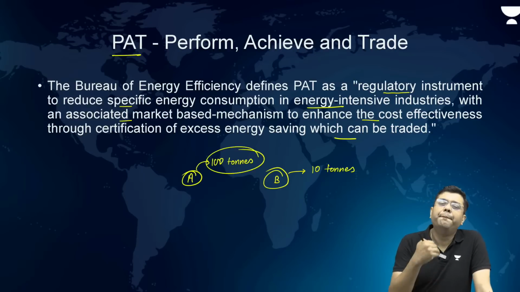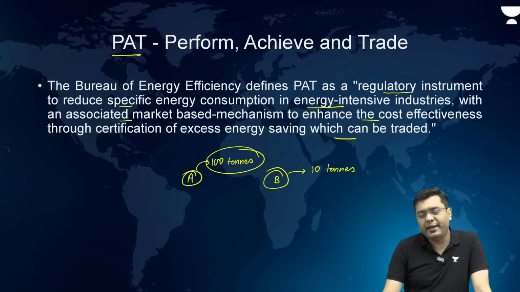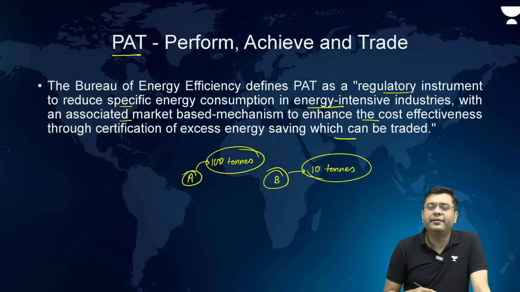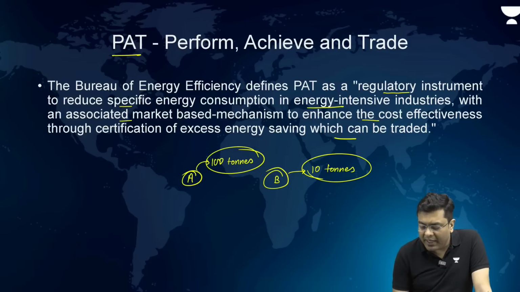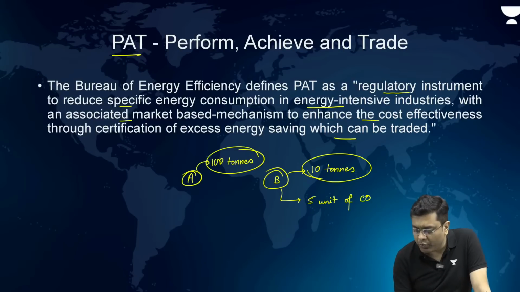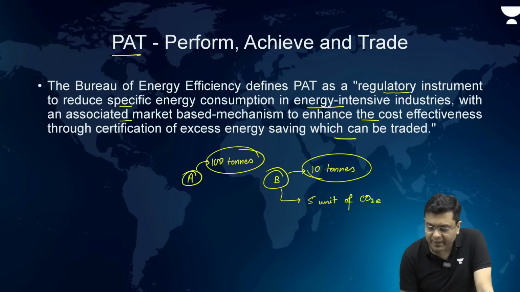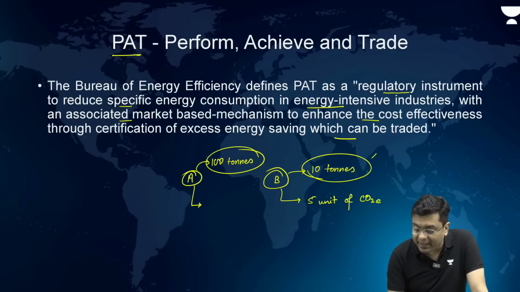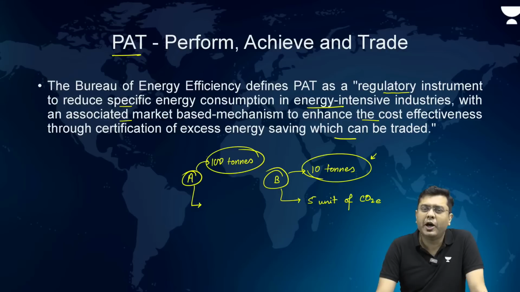Now, a comparative emission has to be done. So, if for this 10 tons of steel manufacturing, B emits 5 units of CO2 equivalent, any units, gigatons, etc., right? And here A, ideally, should be emitting how much? 50 units, 10 times, right?